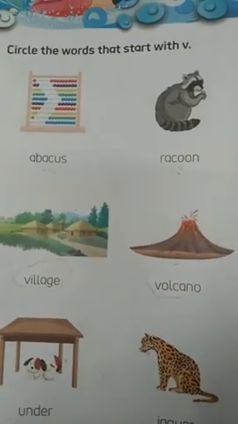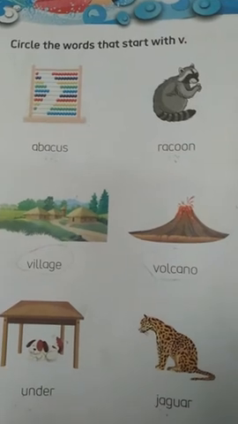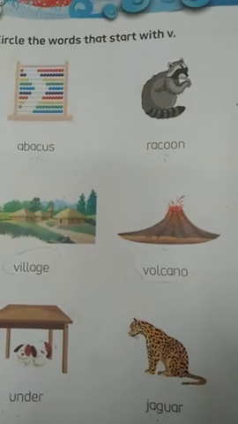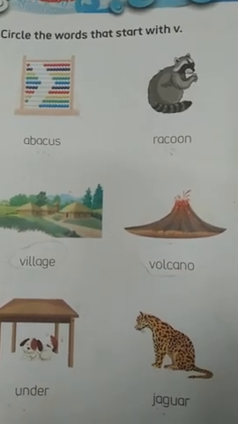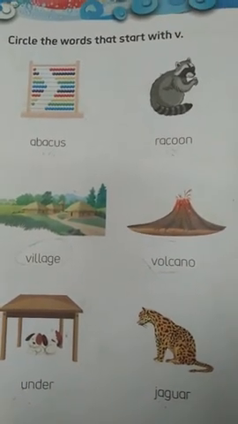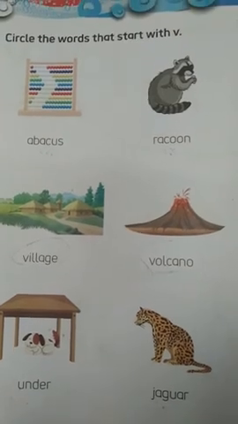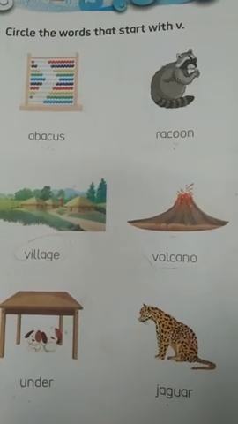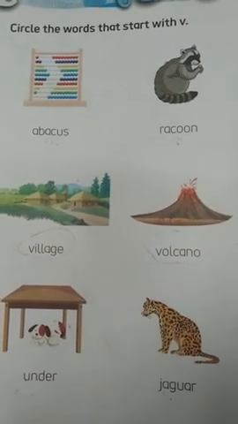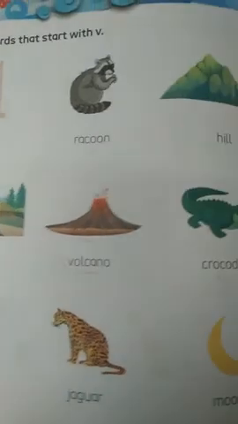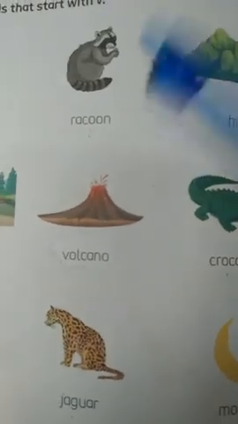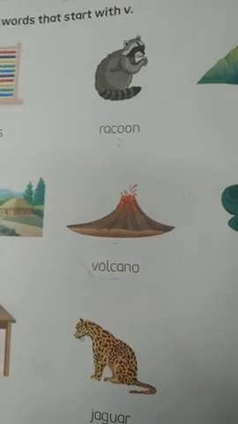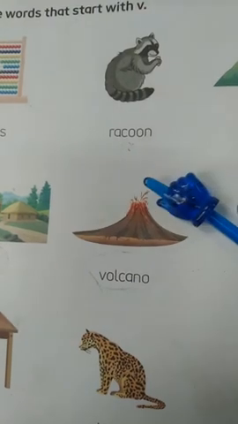So now first picture is abacus. So children, can you tell me abacus starts with which letter? Yes, correct. Abacus starts with letter A. So will we circle it or not? Yes, we will not circle this word because it starts with letter A. So now come to the second one, raccoon. It starts with letter R. So we will not circle it.